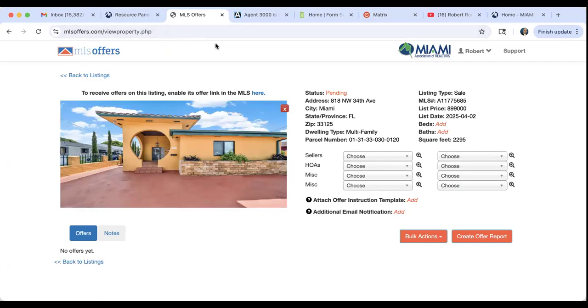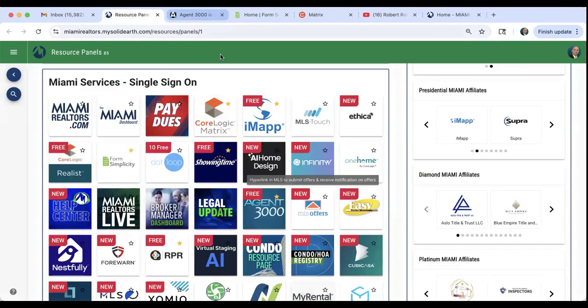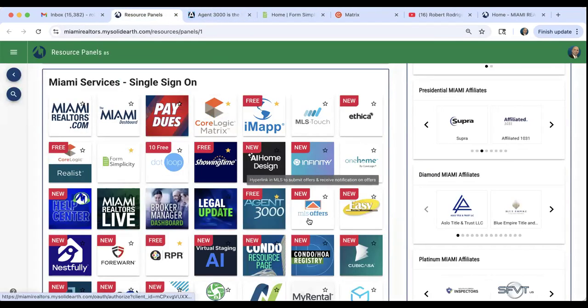Again, that's optional. You don't have to do this. Some of you want to receive offers to your email directly, and that's fine. But MLS offers allows you to manage all of your offers inside of one platform.